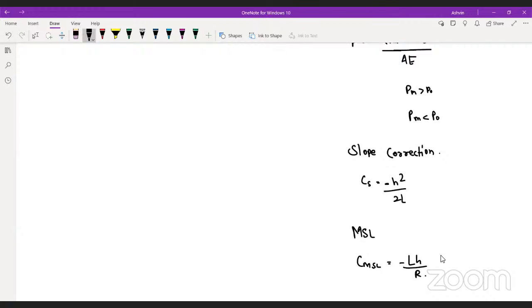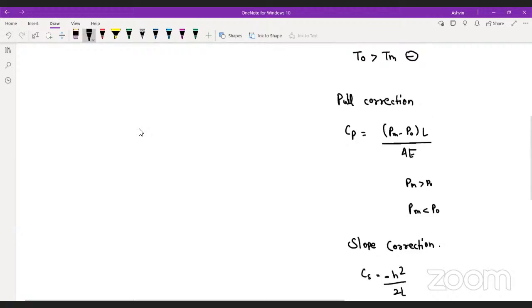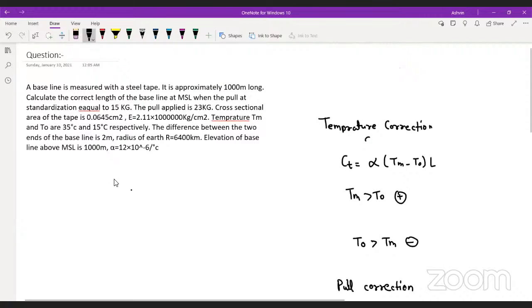Okay, if you calculate the whole formula, Krishna, your answer was right. The answer is 1000.14 meter, the corrected reading. Very good, Krishna. Elevation above datum. Now I think you guys have understood this. This is how this question has been solved.